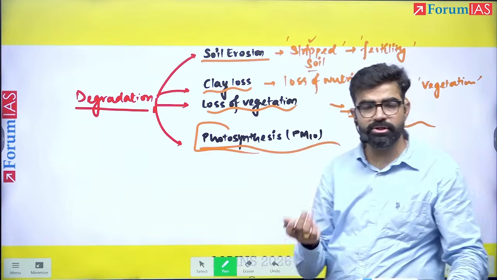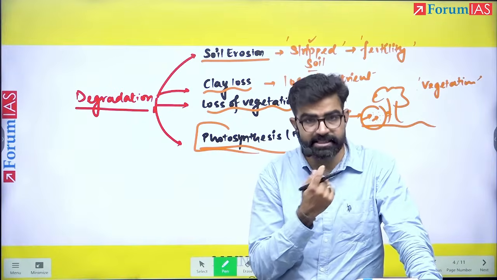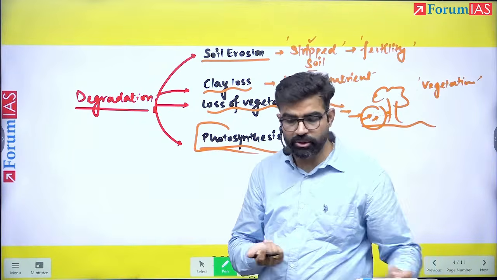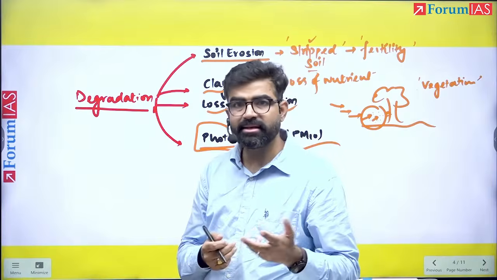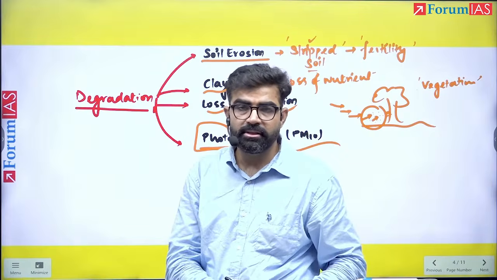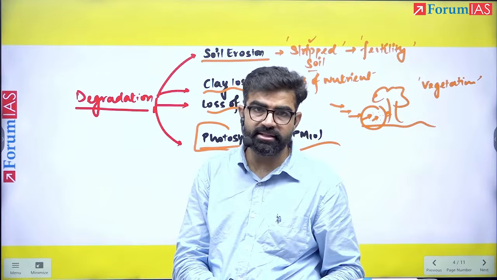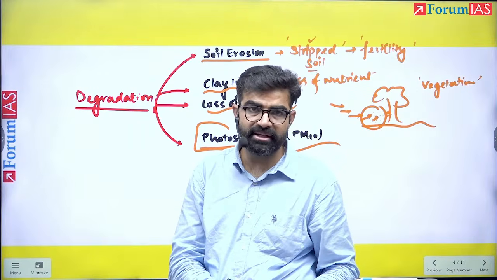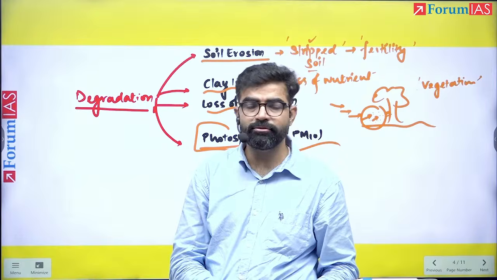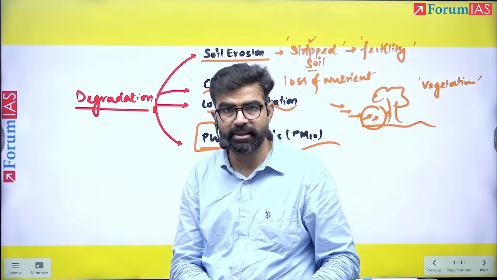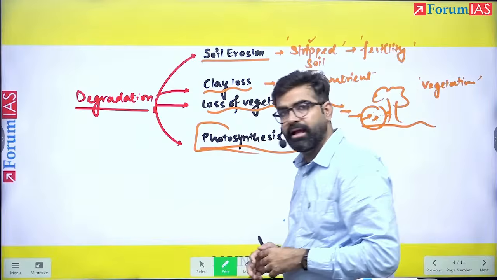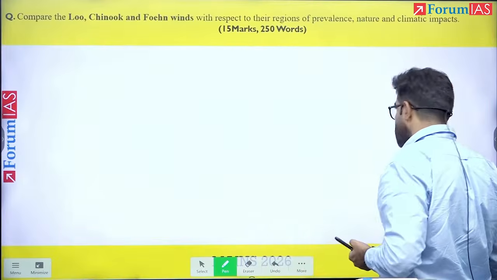You can also mention this SDG, that is SDG 15, which talks about land degradation neutrality. In the conclusion, you can also mention that SDG 15 also highlights land degradation neutrality. It is also essential for ensuring the food security as well. Okay, with this you can end the question.